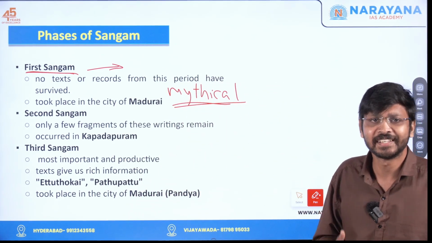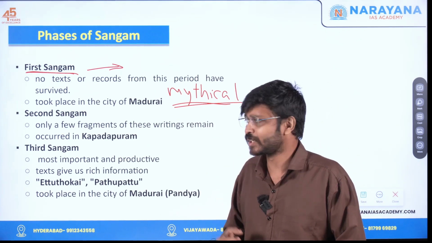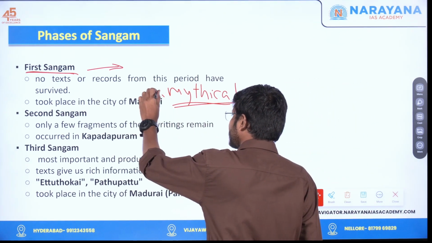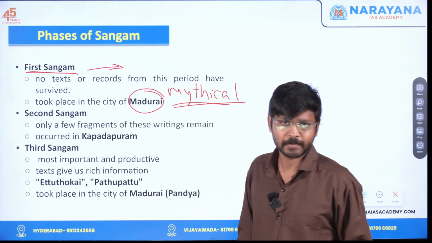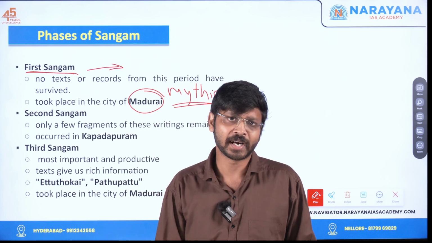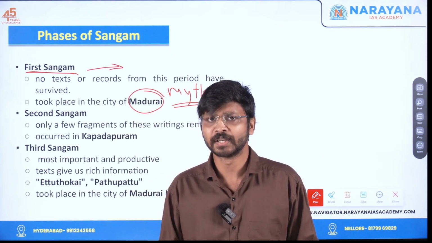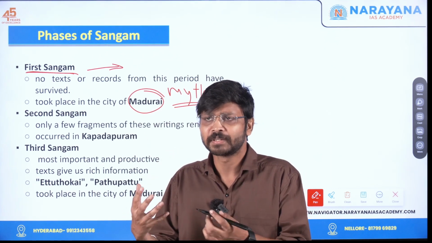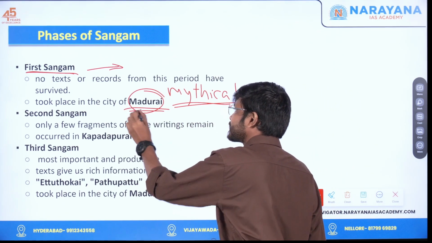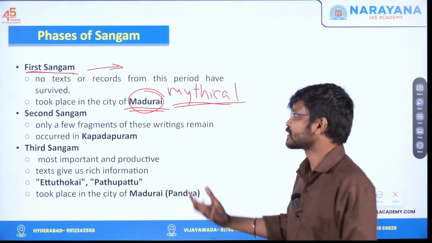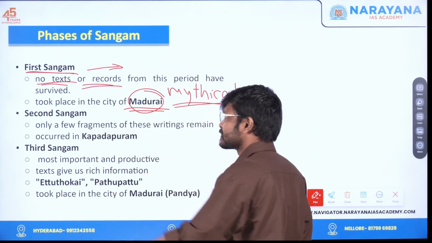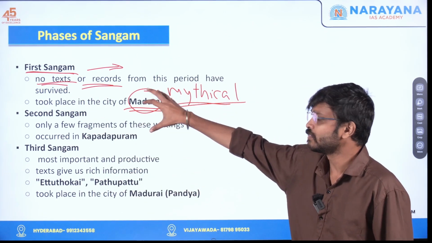So obviously it is in the legends only, and it is a mythical place. But one thing which many texts are saying is that it happened in Madurai. Madurai is a place mentioned in many Puranas, all related to the Madurai Meenakshi temple. So that is why it is said that the Sangam took place in Madurai. There is no text or records available, and nothing survived. So that is related to the first Sangam.